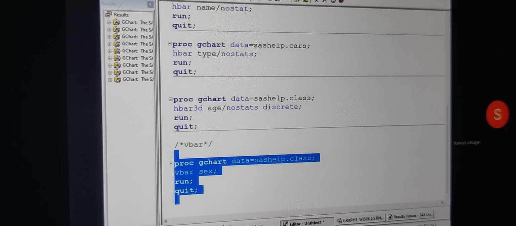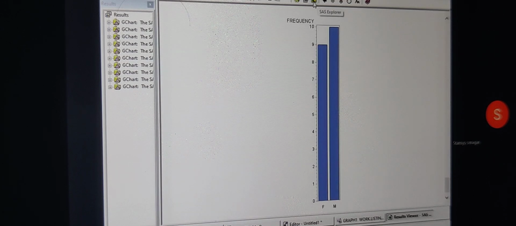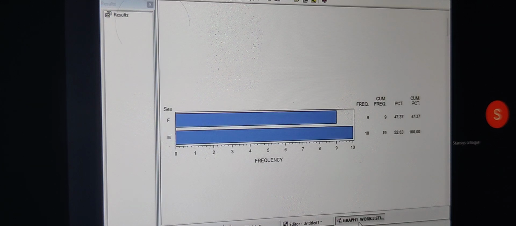Now if I select the program and execute the program, can you see we are getting the vertical bar? Can you see there is a difference between horizontal and vertical bar? When I request a horizontal bar, along with the bar we used to get statistics. But can you see there are no statistics now? For a vertical bar, you will not get any statistics.